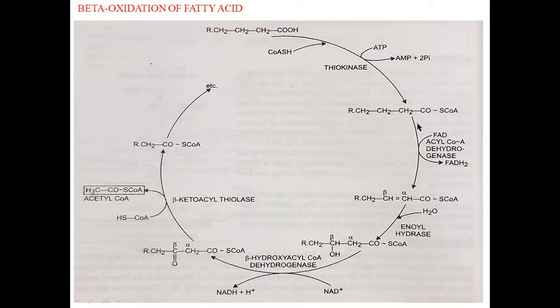The second step involves removal of two hydrogen atoms. FAD is reduced into FADH2. Two hydrogen atoms are removed between alpha and beta carbon atoms. Fatty acyl coenzyme A is converted to trans alpha beta unsaturated fatty acyl coenzyme A in presence of enzyme acyl coenzyme A dehydrogenase.